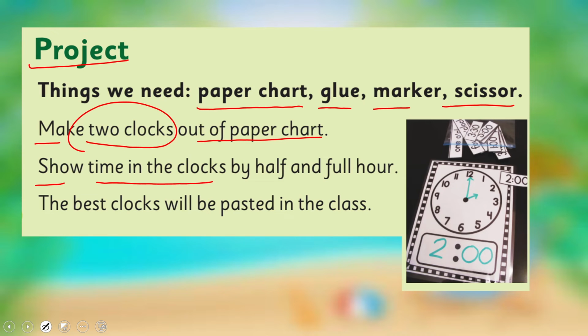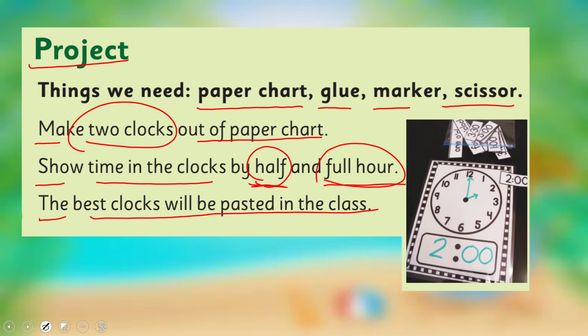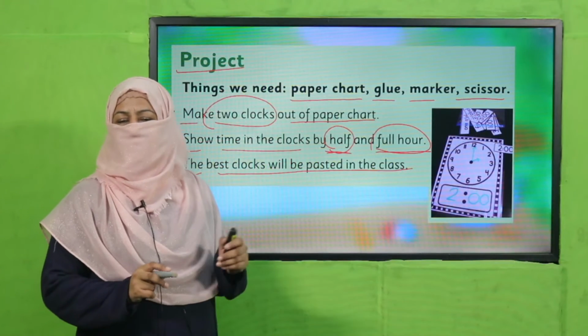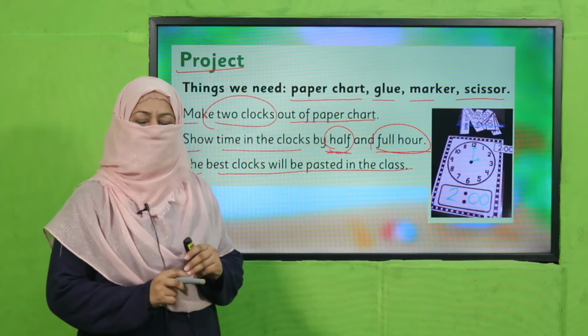Show time in the clocks by half and full hour. You can select any time of your choice. The best clocks will be pasted in the class. Okay, so pause the video, complete this activity, enjoy it, make beautiful clocks and then come back.